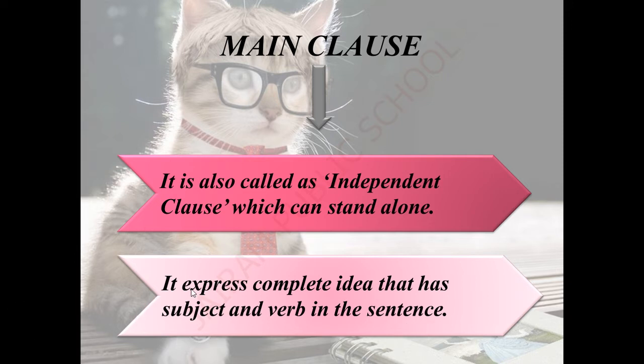So, on the whole, the sentence which has a subject, verb and gives a complete meaning is called a main clause. Once again, main clause is also called an independent clause, which can stand alone without any support.